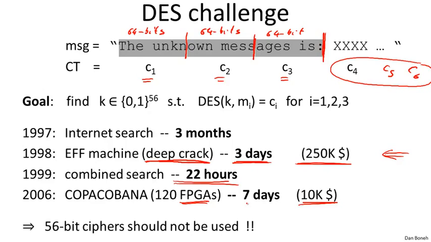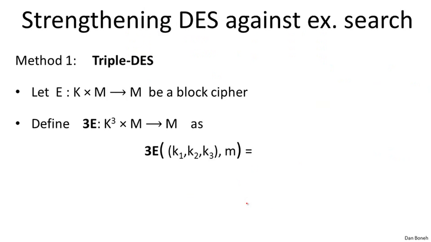People really liked DES. It was deployed in a lot of places. There were a lot of implementations. There was a lot of hardware support for it. So the question was what to do. The first thing that came to mind is, well, maybe we can take DES and artificially expand the key size so we strengthen it against this exhaustive search attack. The first idea that comes to mind is, well, let's iterate the block cipher a couple of times. And this is what's called triple DES.